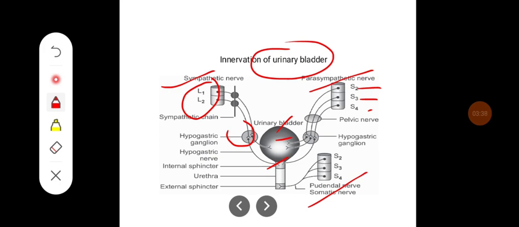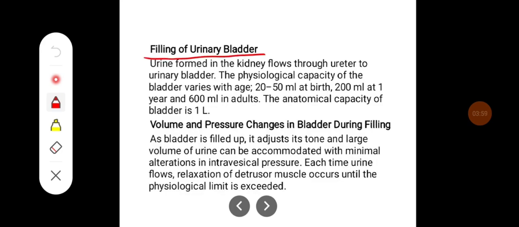of the internal sphincter, whereas the pudendal nerve, which is formed from the sacral S2, S3, S4 segments, innervates the external sphincter and leads to voluntary contraction or relaxation of the external sphincter.